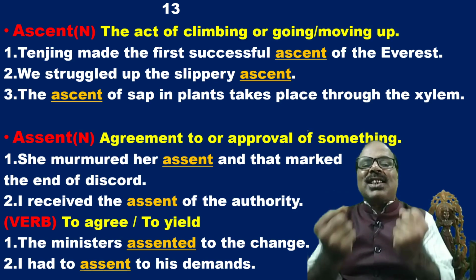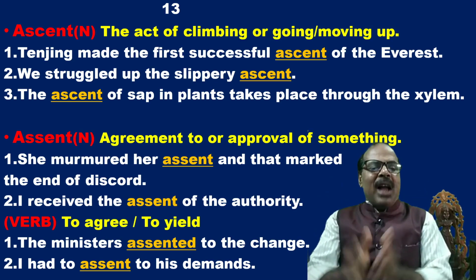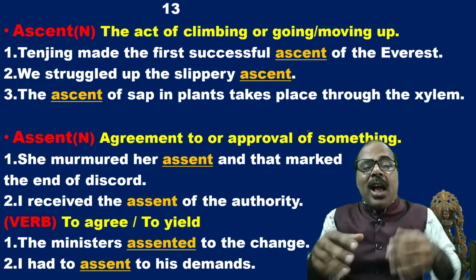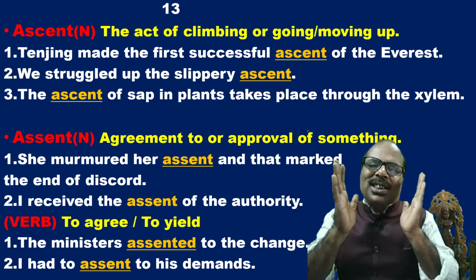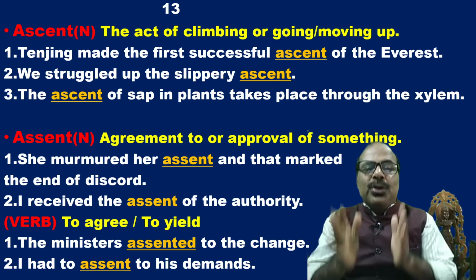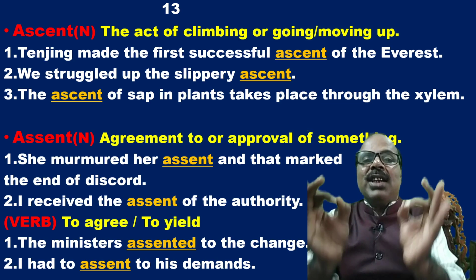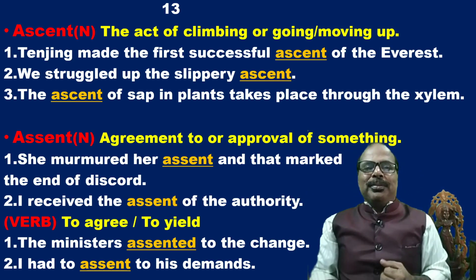The ministers assented to the change. That means agreed. I had to assent to his demands. I had to surrender. I had to yield to his demands. So assent means agreement to or approval of something. But ascent, A-S-C-E-N-T, means the act of climbing up or going up.